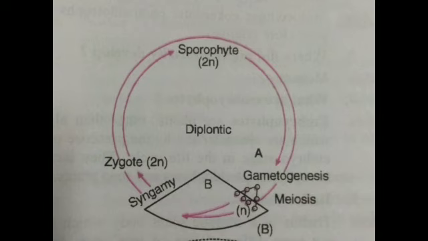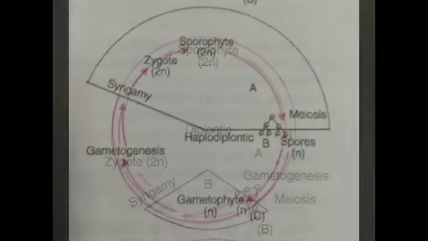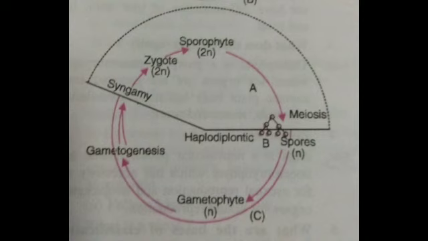Whenever it is asked to demonstrate the diplontic or haplontic life cycle, with the help of this diagram only, you can easily explain in your exam. Simply 2 to 3 points you have to write, not more than that. But this diagram is very essential.